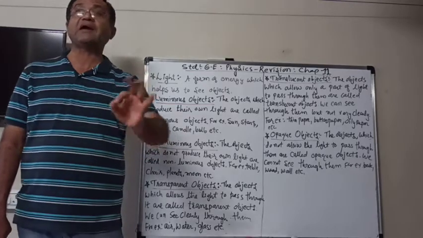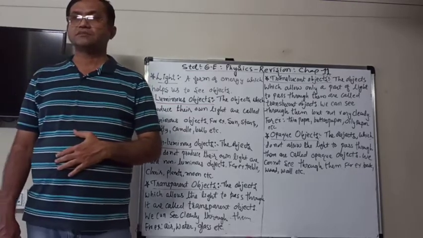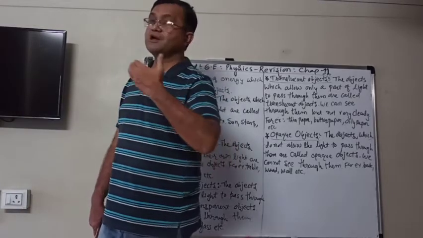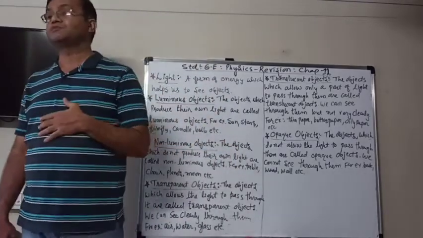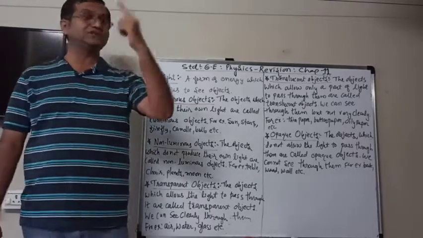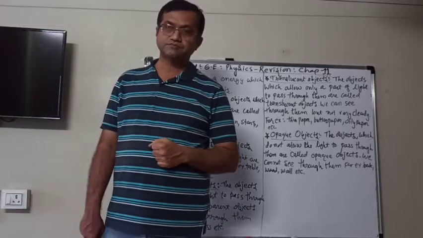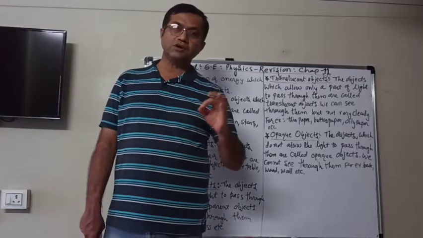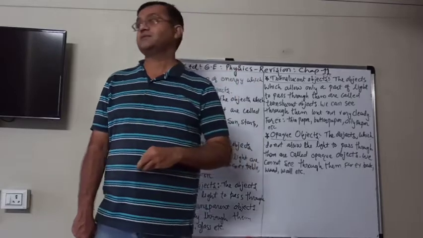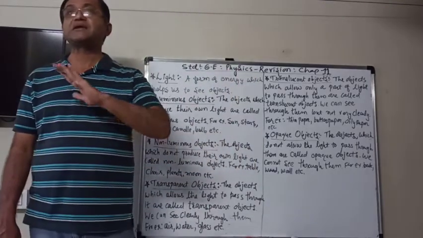For example, the air. Air allows the light to pass through it, and therefore we are able to see through the air. So we are able to see all the things around us. So this air, then very clean water.